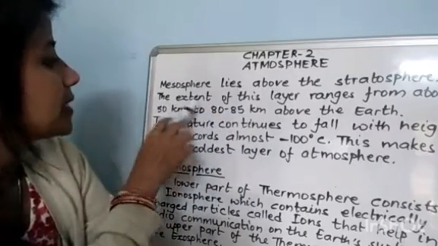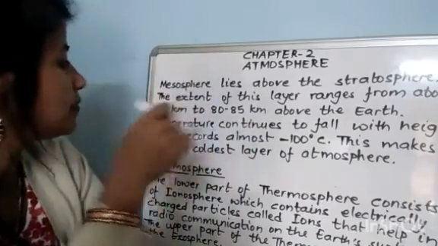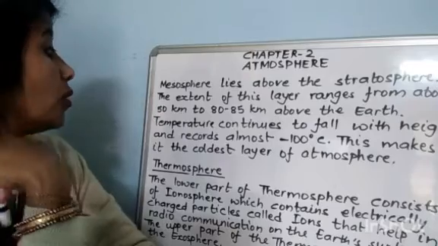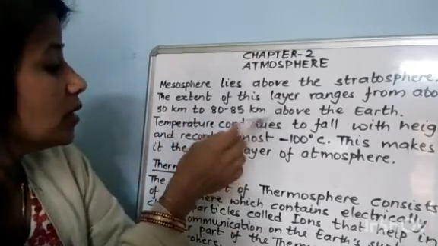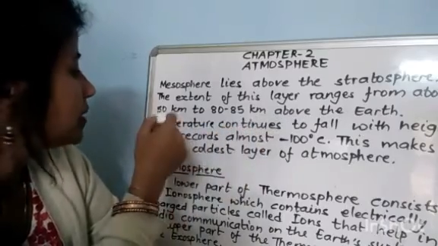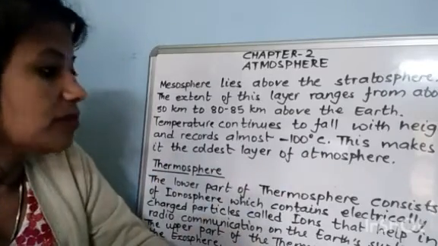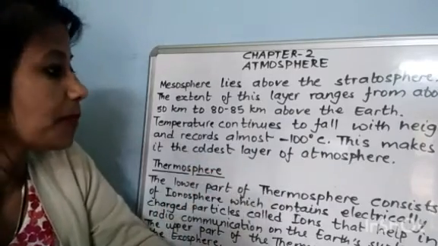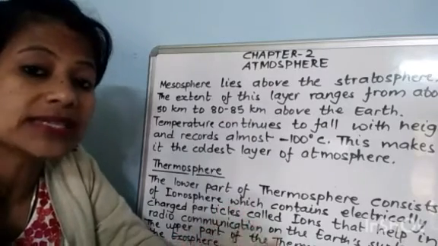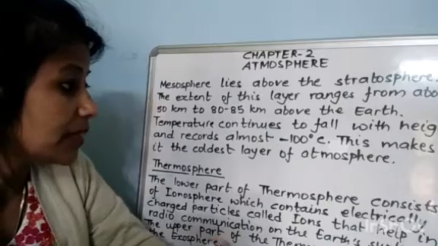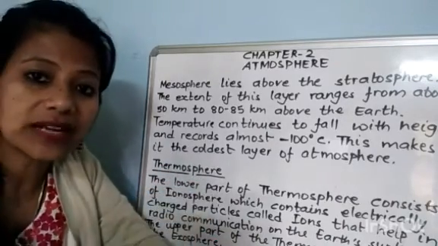The extent of this layer ranges from 50 kilometers to 80 to 85 kilometers above the earth. Temperature continues to fall with the height. It means temperature decreases with the height and records almost minus 100 degrees Celsius. This makes it the coldest layer of the atmosphere.